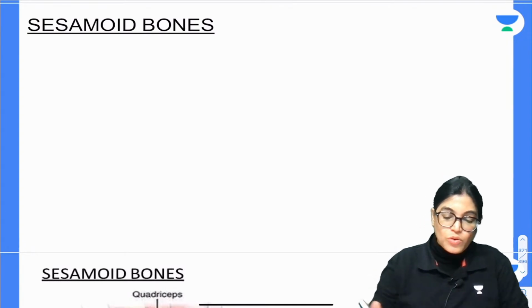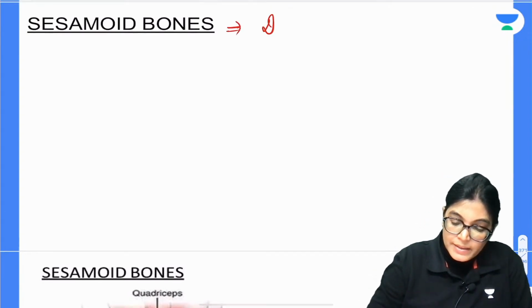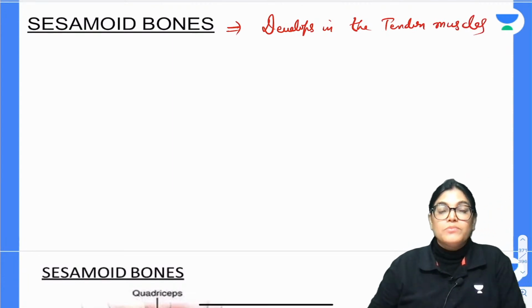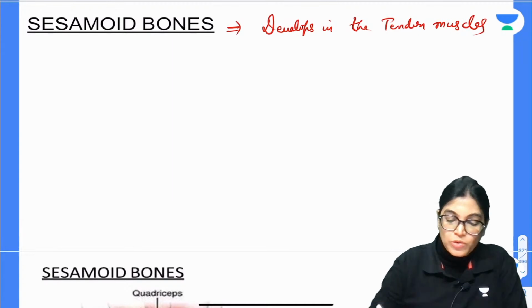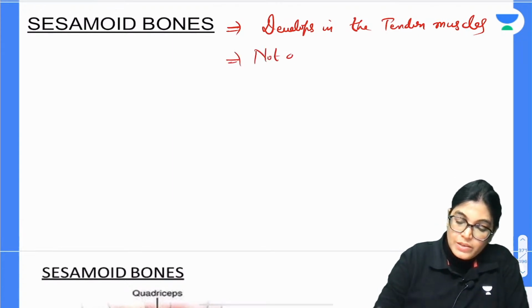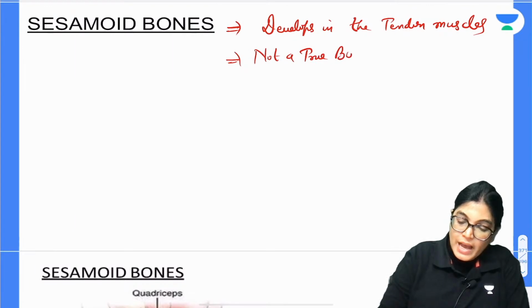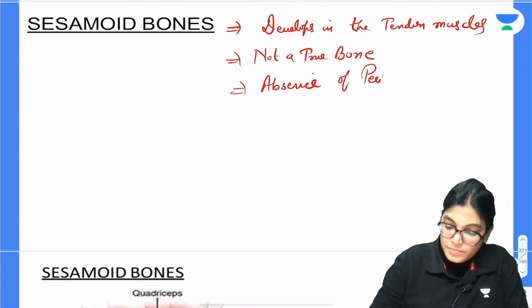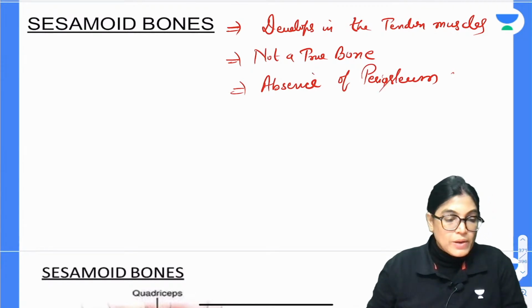It's a bone which develops in the tendons of muscles. In certain muscles' tendon there is a bone formation that is called a sesamoid bone. So it is not a true bone. Why not a true bone? Because there is absence of periosteum. So there will be absence of the periosteum layer of the bone. That is the outermost covering layer, and the periosteum is absent in the bone.